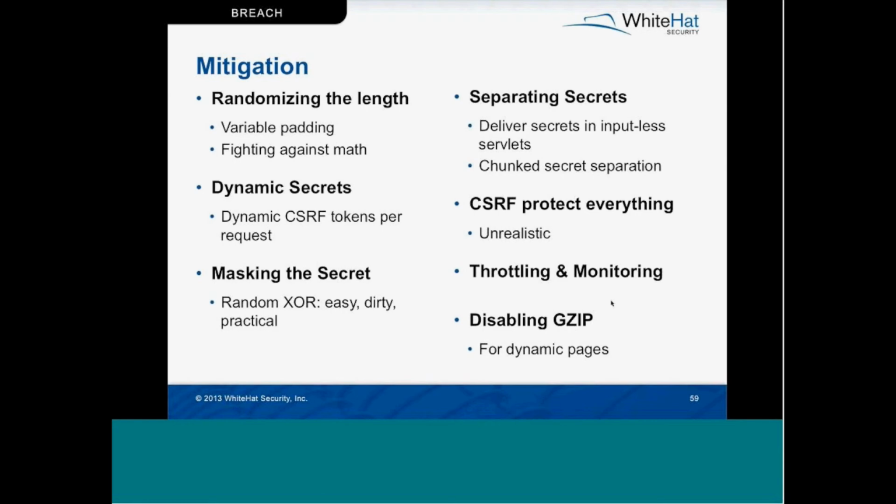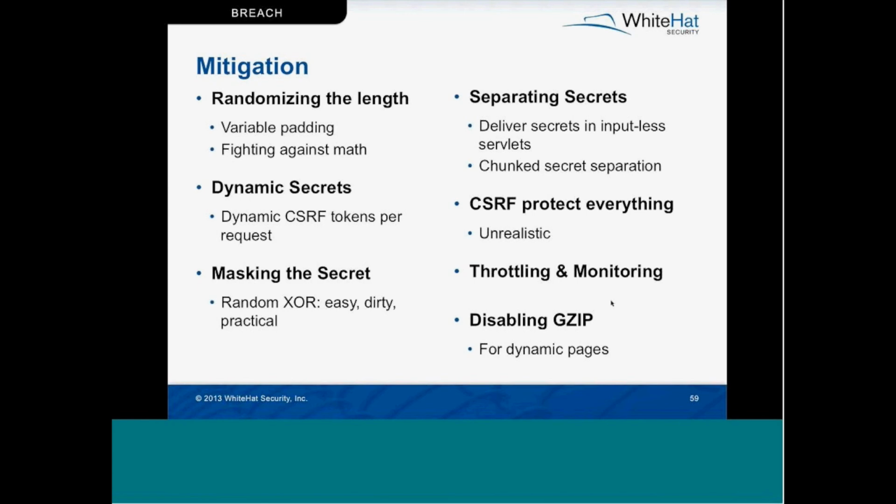But probably the most practical for everyone is going to be throttling and monitoring. Even though this isn't a billion requests like we talked about in the RC4 weaknesses, and it's only 1,100, it becomes pretty obvious if someone's sending 1,100 requests in a short period of time to perform this attack. So if you start to slow those down or monitor when those things happen without affecting usability of your users, you're still going to be able to fight against this attack.